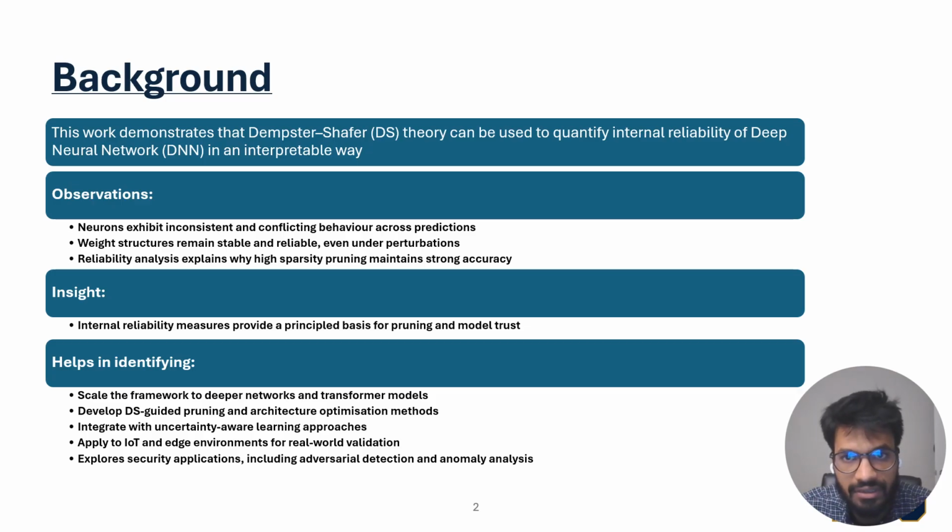One important observation is that neurons do not always behave consistently. Some neurons support correct predictions, while others may contribute to incorrect predictions or conflicting evidence. On the other hand, weight structures can remain relatively stable even when the model is perturbed. So this helps explain why pruning can sometimes remove a large portion of the model while still maintaining good accuracy. So the key insight is that internal reliability can provide a principled basis for pruning, trust estimation, and security analysis.